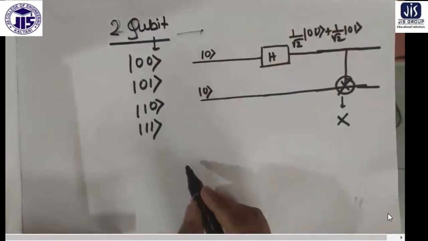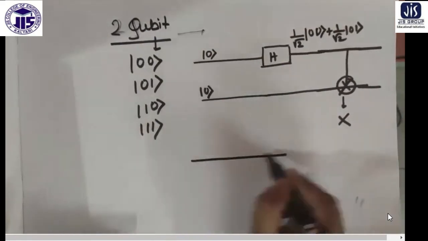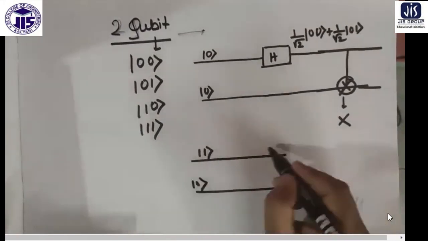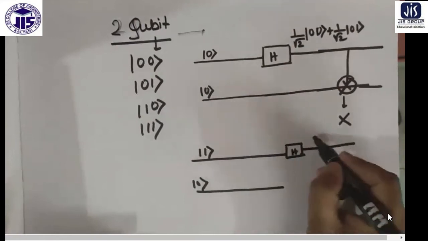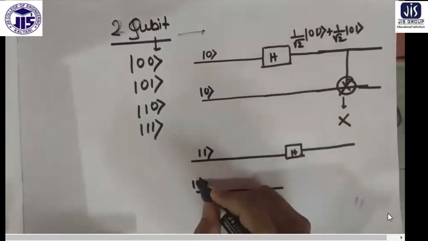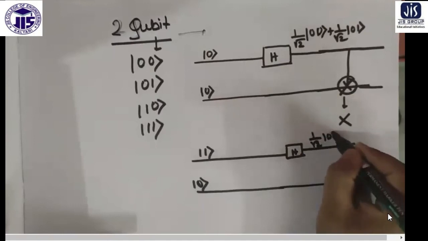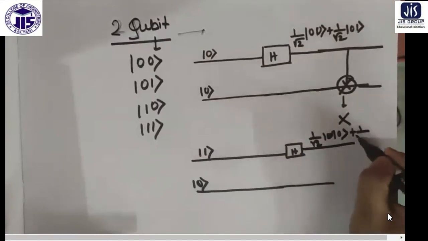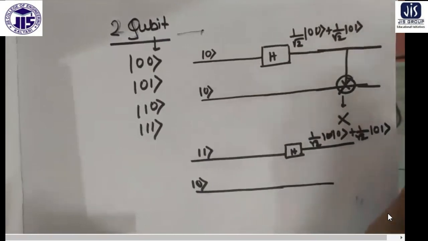Now suppose I choose another combination. Suppose one of the states is the 1 state and another state is the 0 state. I do the Hadamard operation. So it is also 1 by root 2 (1 0) plus 1 by root 2 (0 1).